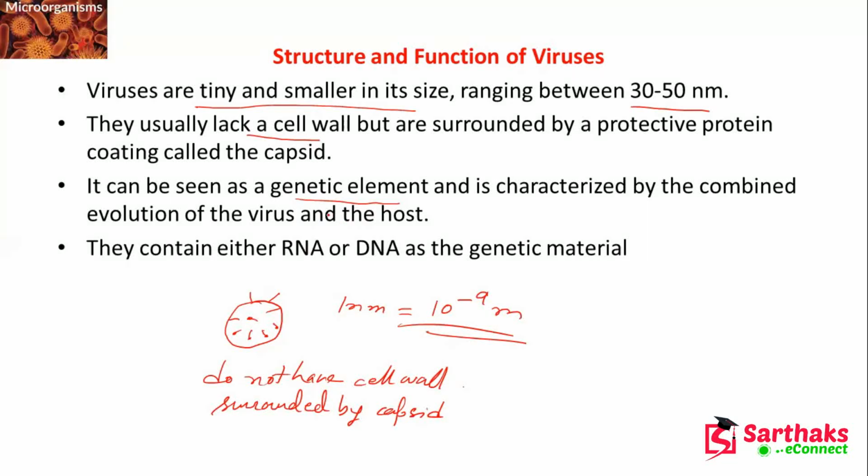They contain either DNA or RNA as the genetic material. Here the DNA is deoxyribonucleic acid, and they contain either RNA or DNA as genetic material. Okay.